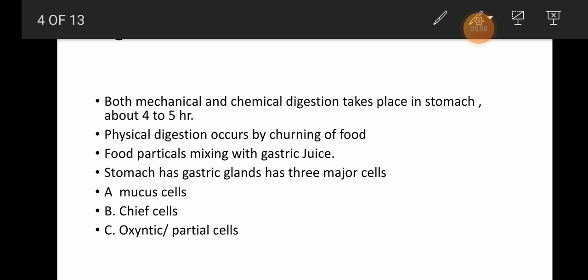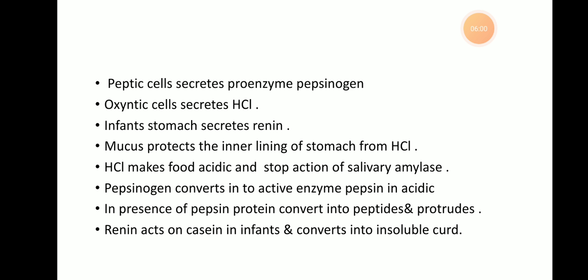That's why the internal lining of the stomach becomes protected from the HCl by the mucus. Then the HCl in gastric juice makes the food acidic and stops the action of salivary amylase.